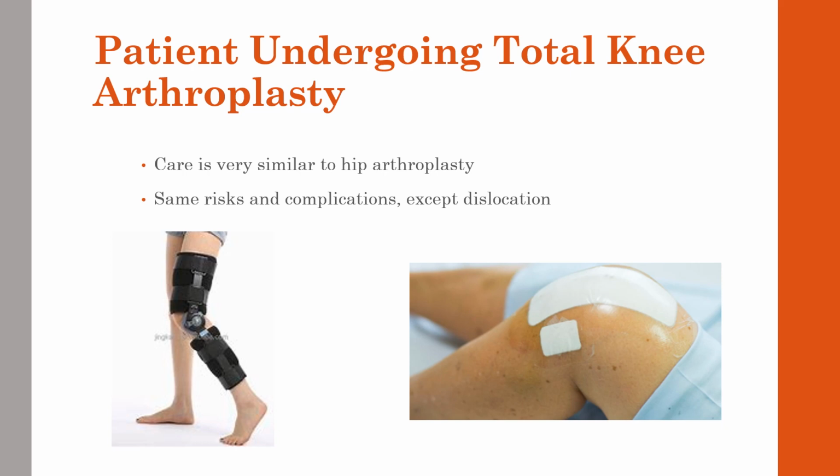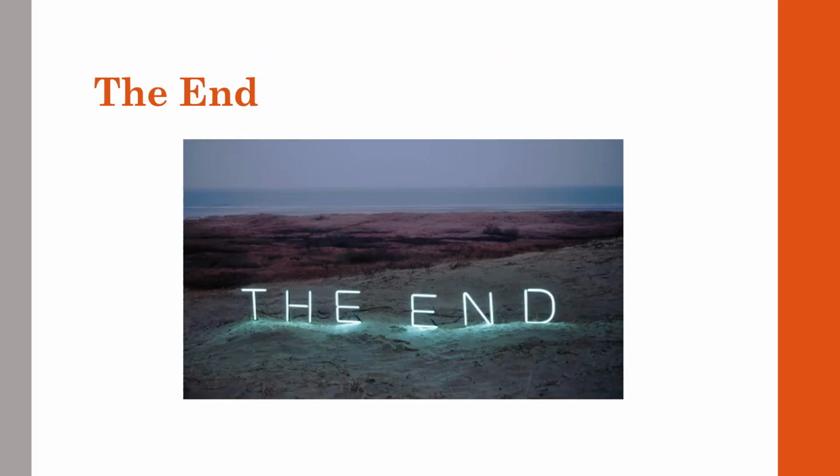The knee is usually protected with a knee immobilizer, which keeps that joint stable and is going to prevent any dislocations. These patients ambulate even faster than hip arthroplasties, and the majority of these patients are not kept overnight unless there's some sort of comorbidity that needs extra monitoring or if there were any complications during the surgery. And this is the end of part 4.